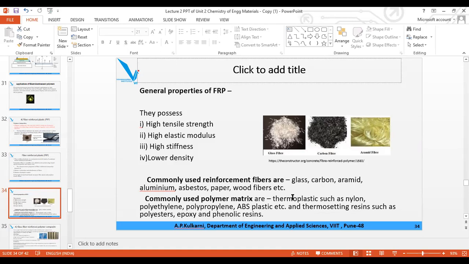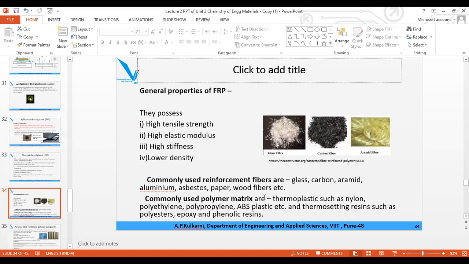Thermosoftening means which gets softened on heating. The plastic or polymer which gets softened on heating is called thermosoftening plastic. The examples are nylon, polyethylene, and polypropylene. ABS. What is the long form of ABS? B stands for butadiene, A stands for styrene, and A stands for acrylonitrile. So ABS is a type of rubber. ABS is an acrylonitrile butadiene styrene rubber.